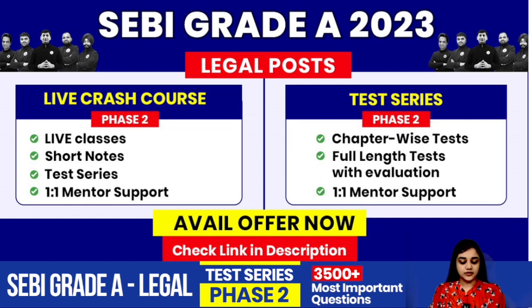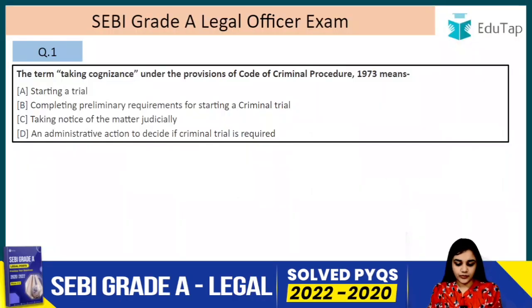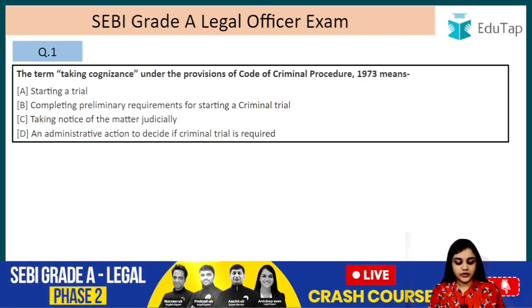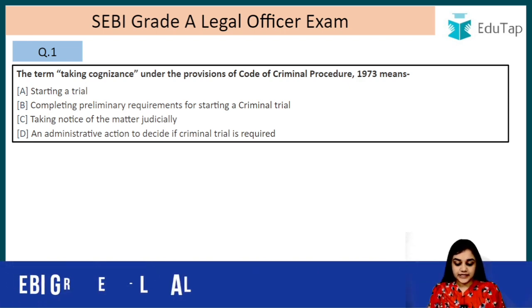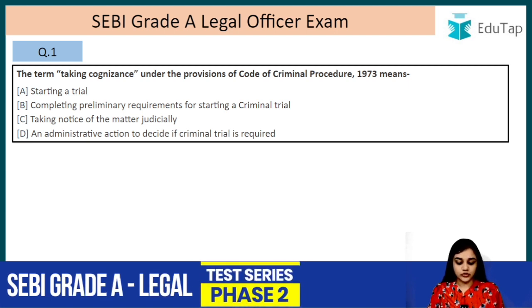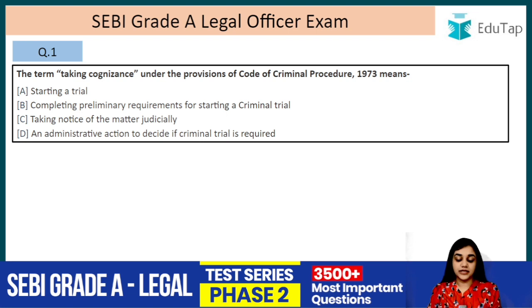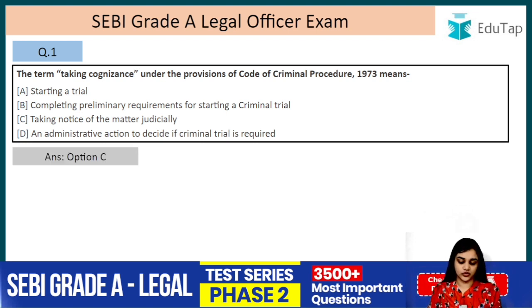Now let's start. Question number 1. The term taking cognizance under the provision of the Code of Criminal Procedure 1973 means starting a trial, completing pre-requirements for starting a criminal trial, taking notice of the matter judiciously, and administrative action to decide if the criminal trial is required. The answer is C, that is taking notice of the matter judiciously.